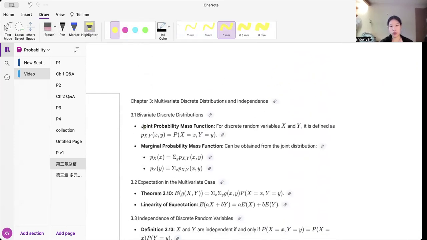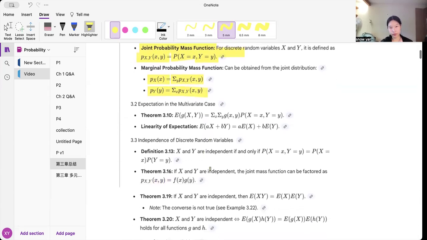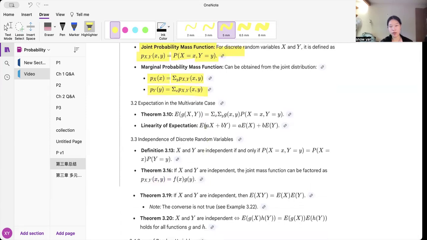So we have joint probability mass function, which is just the idea that Pxy is equal to P(X = x, Y = y). That's just the definition. We can get the distribution of Px just by summing up the y's, and then the y's by summing up the x's. The expectation in the multivariable case, E of g of x, y, would just be the sum of g of xy and then their probability.